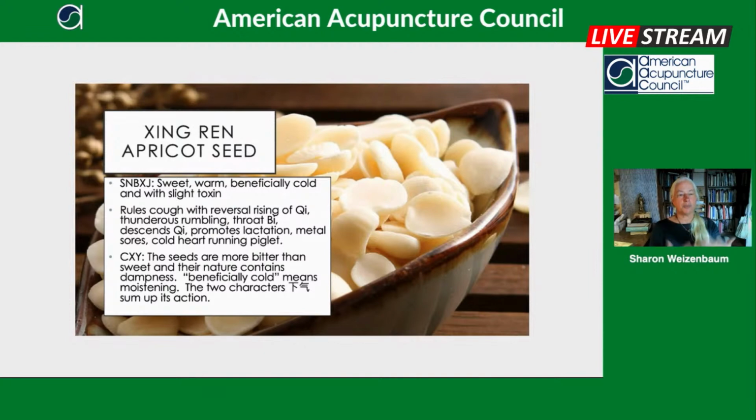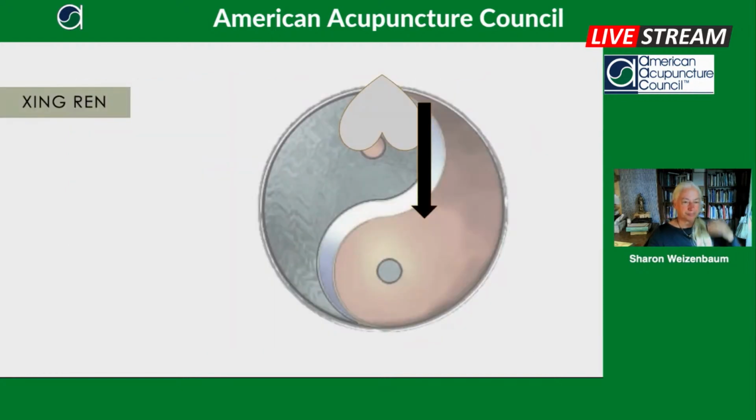So it rules cough with reversal rising of the qi, which is what's happening. The qi is rising and getting stuck up above. So those are the primary things we want to notice there. And then Chen Shouyuan says the seeds are more bitter than sweet. So the Shennong Bencao Jing has it as sweet, but also bitter, which is really why it is known to have this moving down qi for the rising up of the qi. So Xingren is in there really to help the lungs descend once they're open.